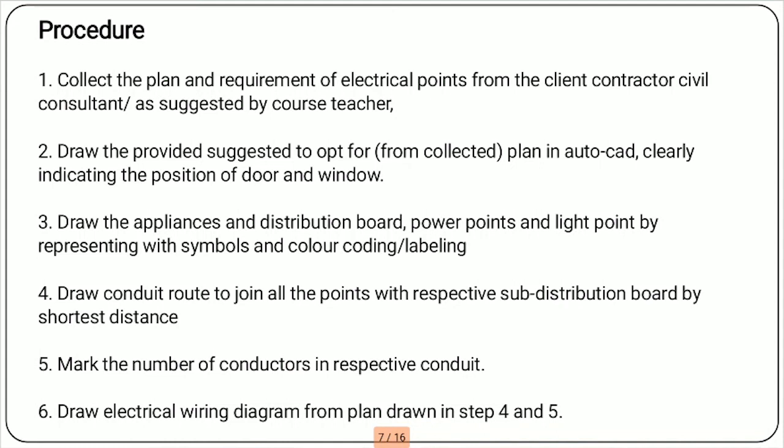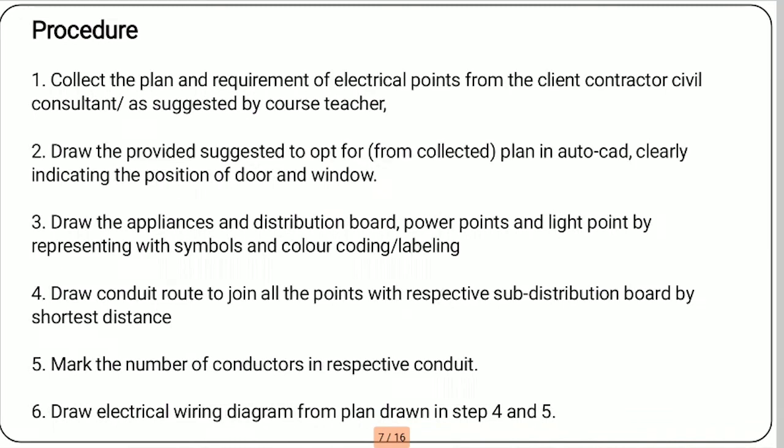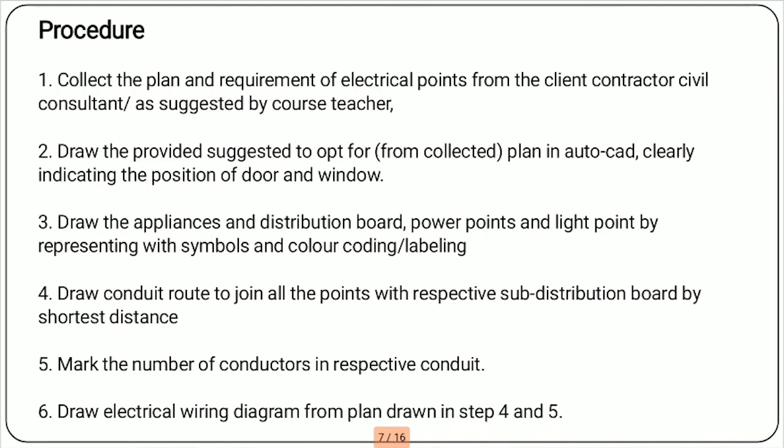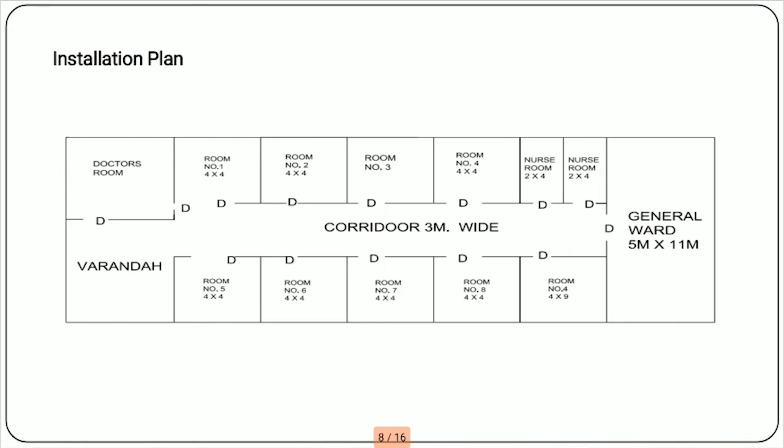Third, draw the appliances, distribution board, power points and light points by representing them with symbols and color coding, labeling. Next, draw conduit routes to join all points with respect to the sub distribution board by the shortest distance. Mark the number of conductors in the respective conduits. And last, draw the electrical wiring diagram from the plan drawn in step 4 to step 5.